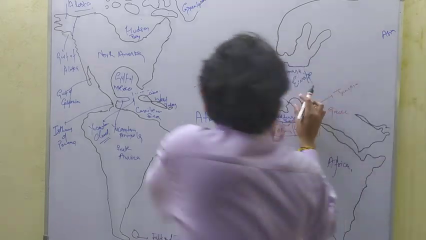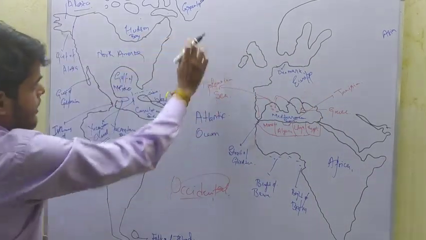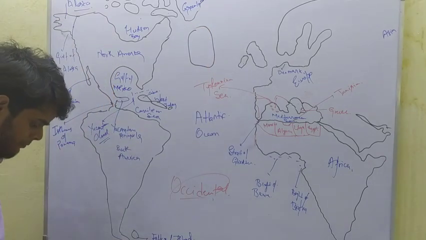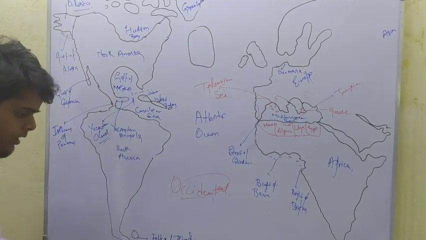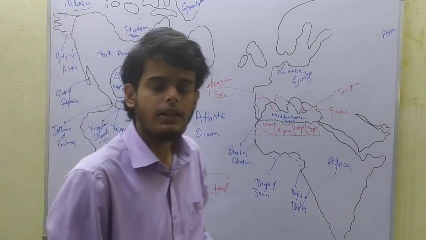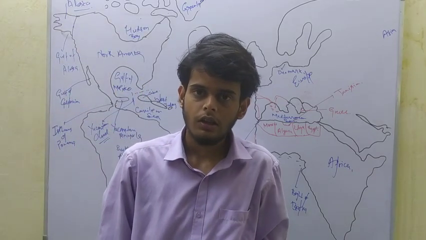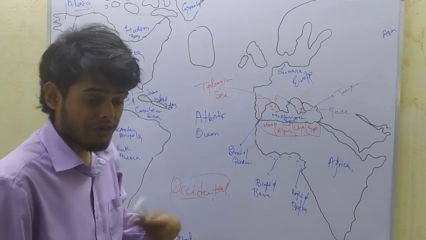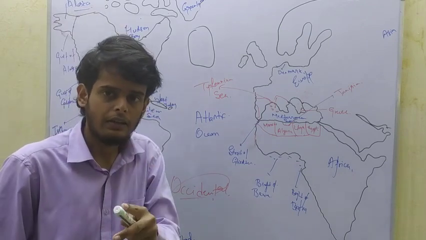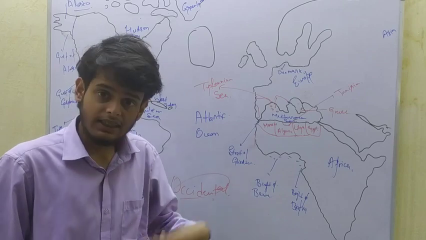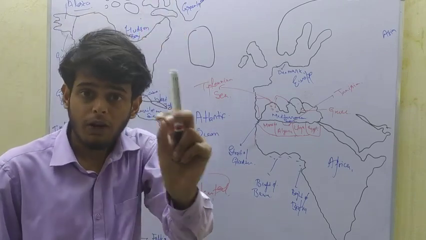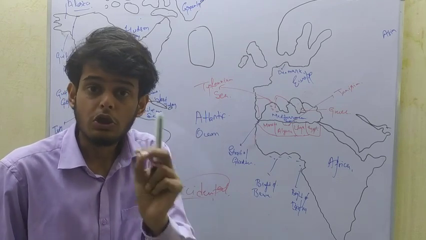I shall draw a magnified picture of Yugoslavia to illustrate it. After the breakdown of the USSR in 1991, Yugoslavia also broke down into different countries, and the breakdown of the USSR was accelerated by the US, the IMF and the World Bank, which were regulated by the United States.